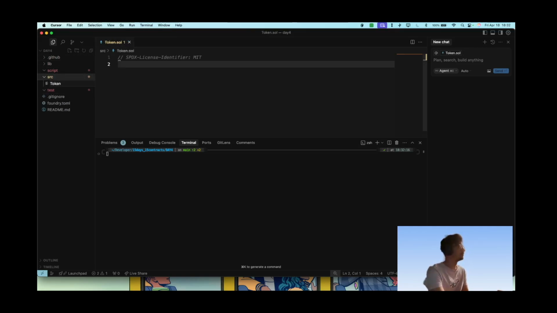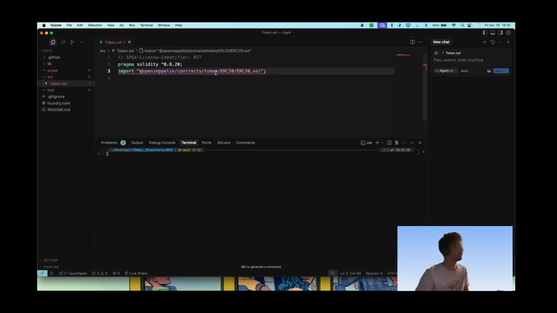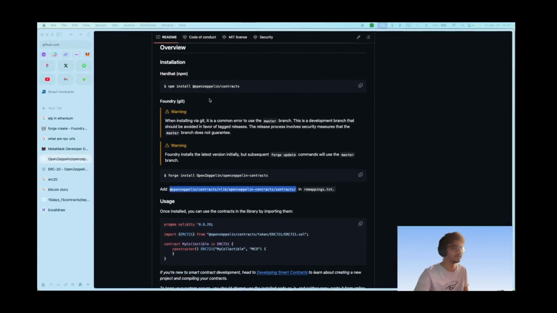So let's go for token.sol. Now SPDX license identifier MIT. Let's keep this version at 0.8.20 and import ERC20.sol. This is the ERC20 implementation. Now why does this show this red squiggly? Because the contracts are in lib and not directly at the root.